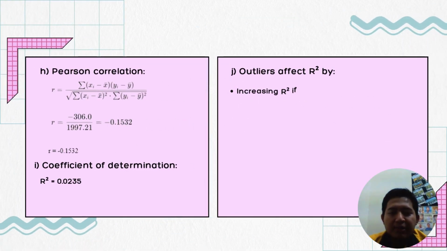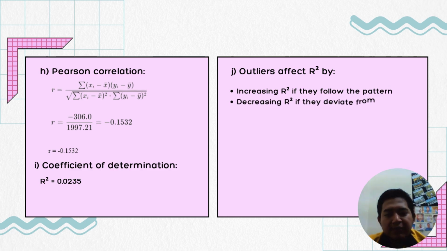So for the Pearson correlation, from the formula, we substitute its values and the result we got is negative 0.1532. And the coefficient of determination, which is the R squared, equals 0.0235. And outliers affect R squared by increasing it if they follow the pattern and decreasing it if they deviate from the pattern.